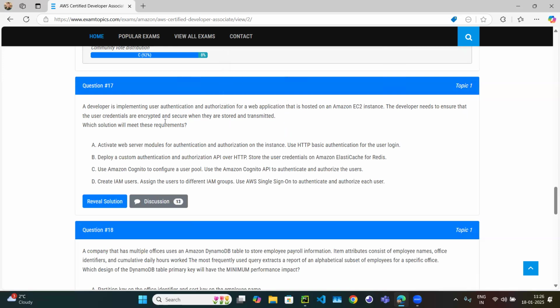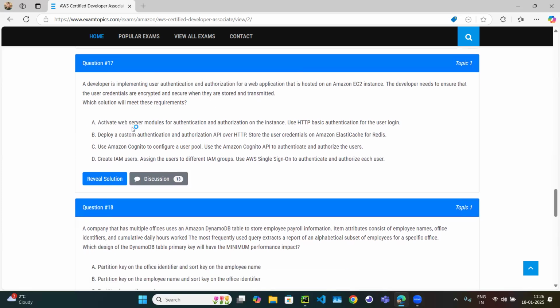The developer needs to ensure that the user credentials are encrypted and secure when they are stored or transmitted, because when the user is trying to log in, they are logging in using a username and password. Right, the developer wants them to be secure, stored or transmitted. What is the solution? Activate the web server module for authentication and authorization using HTTP basic authentication. This looks wrong, because HTTP is not secure. HTTPS is secure.